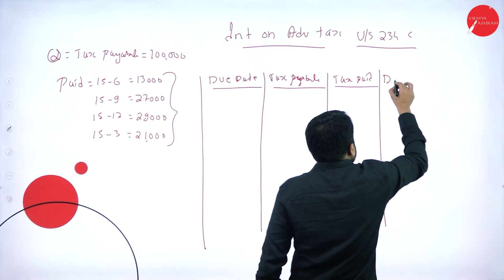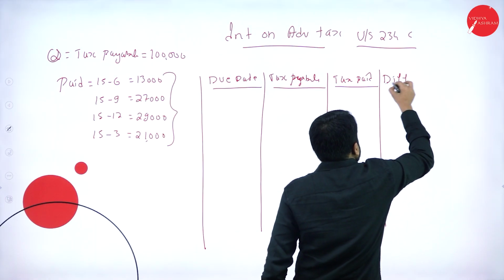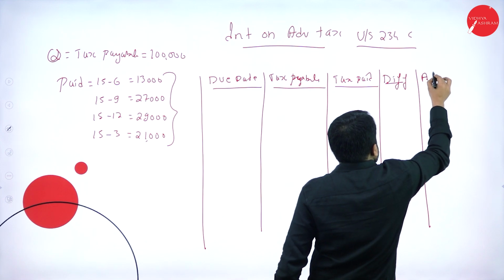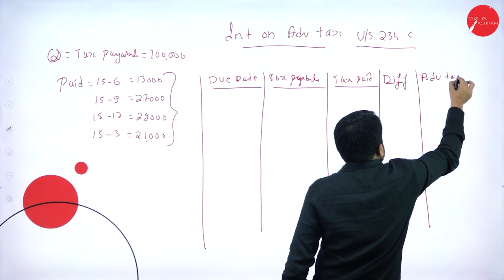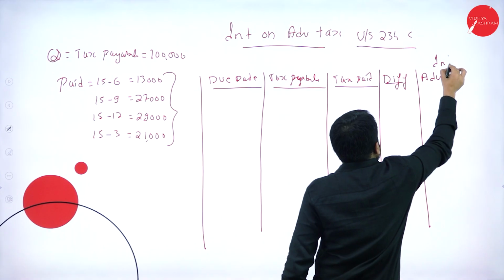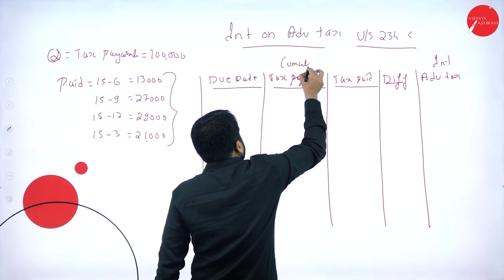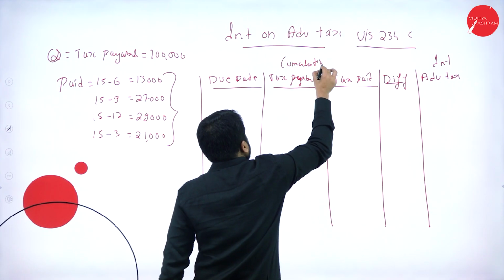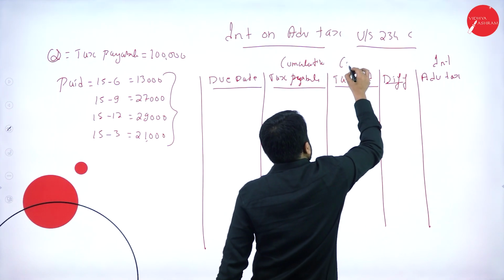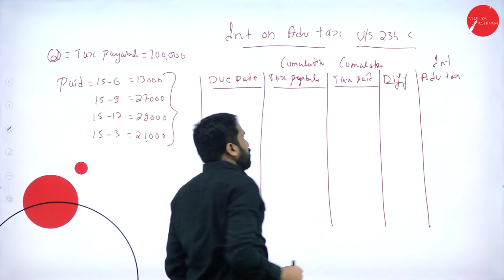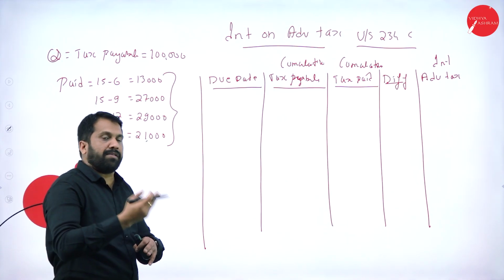Fourth one, difference. And the next one, interest on advance tax. And tax payable will go with cumulative. Tax paid we go with cumulative. Cumulative means we should keep on adding the previous one.